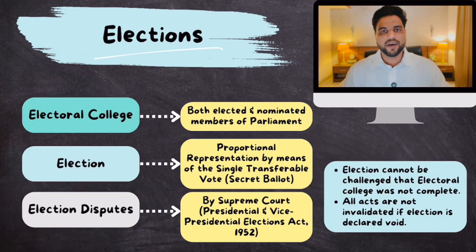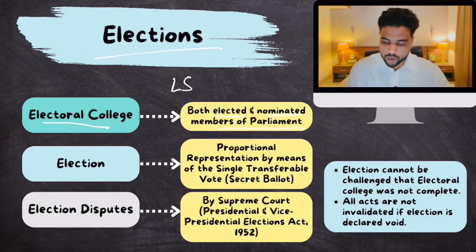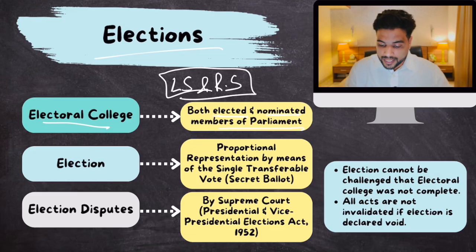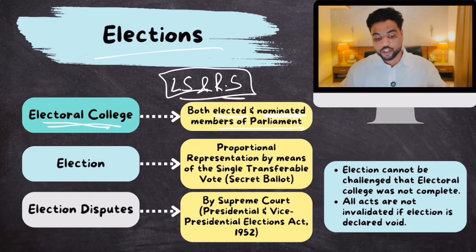The Vice President of India is elected by an electoral college. This electoral college consists of both elected and nominated members of parliament, from both houses, Lok Sabha and Rajya Sabha. And remember this, both elected and nominated, because Rajya Sabha also has nominated members. They are also part of this electoral college, which participates in the election process of the Vice President. Now, this is very different from the electoral college of the president.